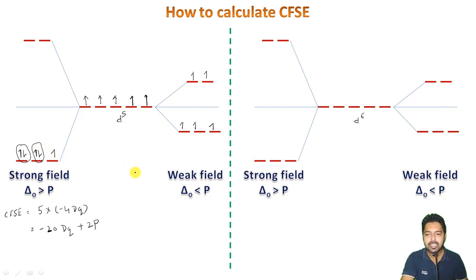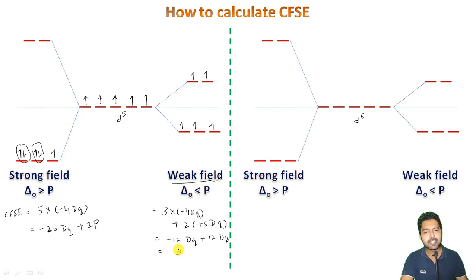On the other hand, in some weak field complex, the crystal field stabilization energy will be: 3 electrons occupying t2g at minus 4 Dq plus 2 electrons occupying eg orbitals at plus 6 Dq, which will give me minus 12 Dq plus 12 Dq. This means a total of 0 crystal field stabilization energy.